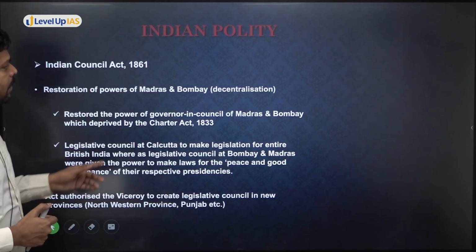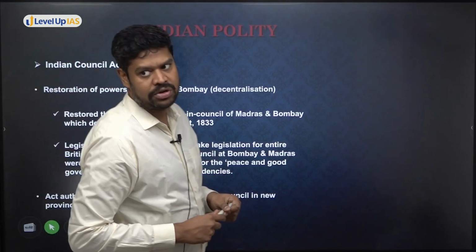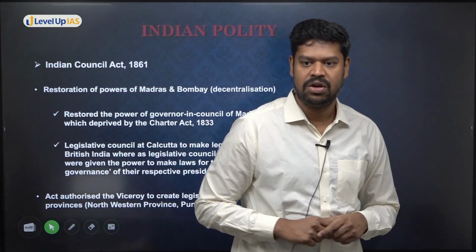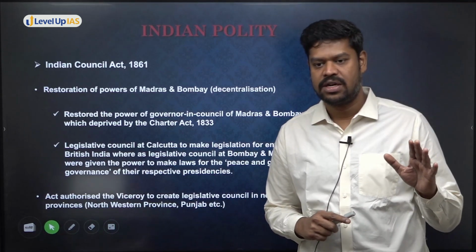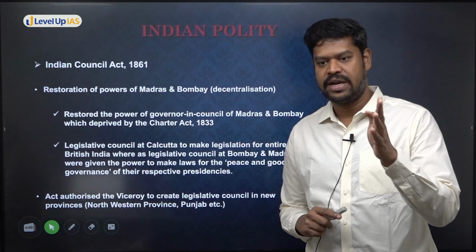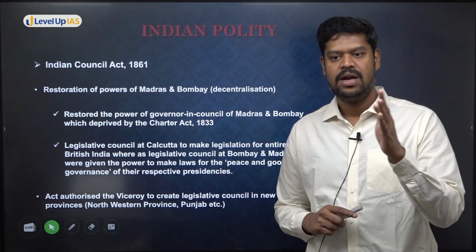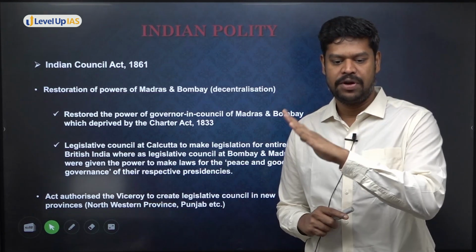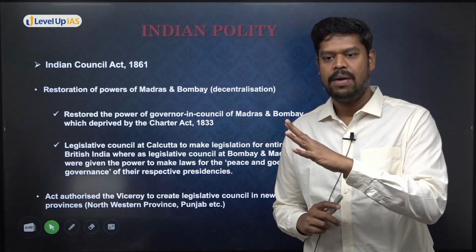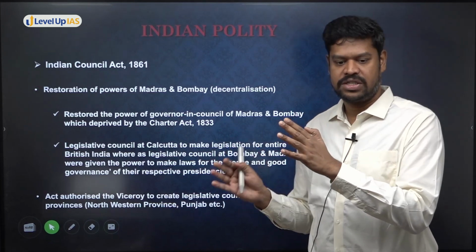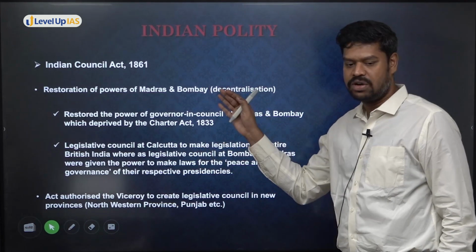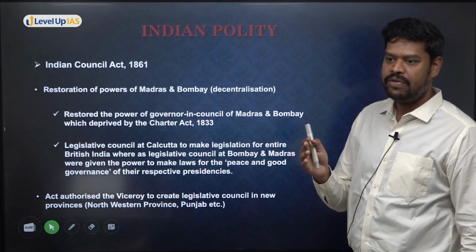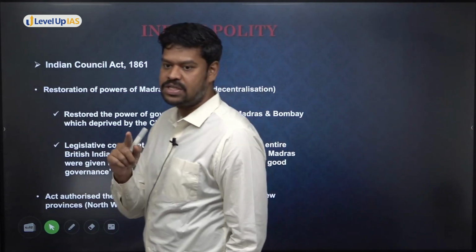But I said that this is also an era of decentralization, the beginning of decentralization. Now remember, 1858 did not do any decentralization. 1858 majorly transferred the power from whom to whom? It transferred the power from the East India Company to the British Crown directly. But the gradual era of decentralization started from 1861. That means they started restoring the powers of the other provinces. Now, when were the legislative powers of the provinces deprived?